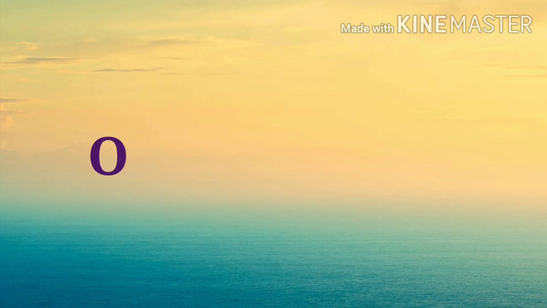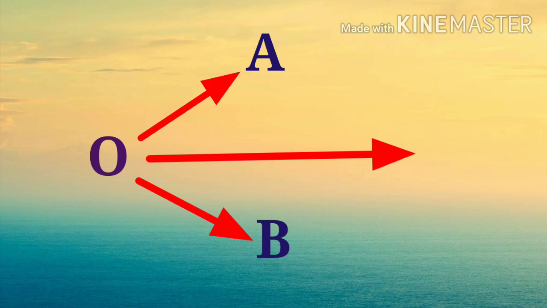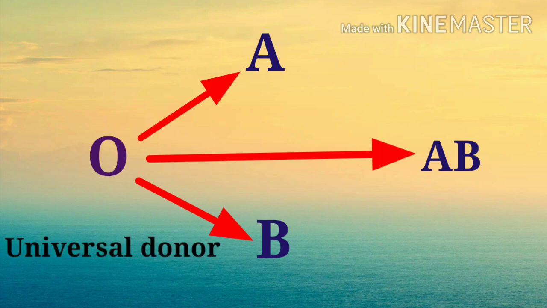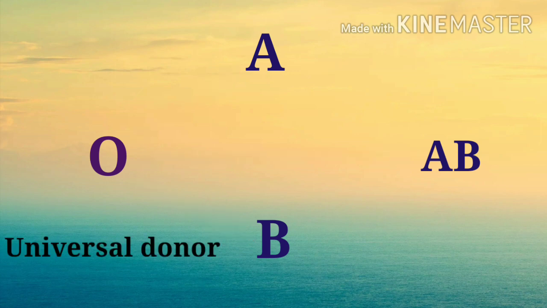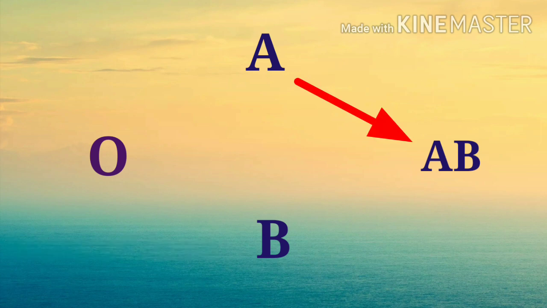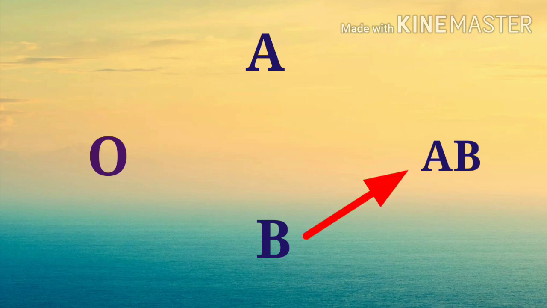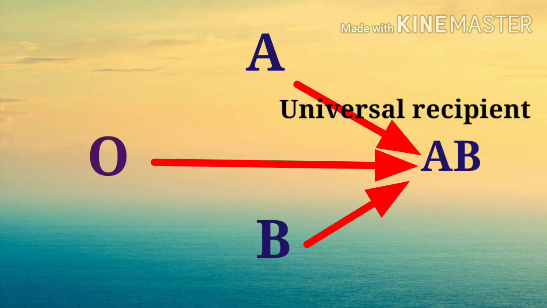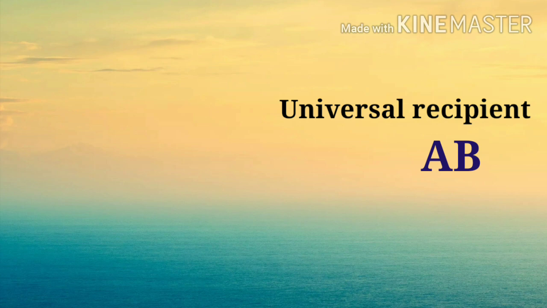Now, let's have a look at the possible blood transfusions which can be made by people of various blood groups. A person having blood group O can donate blood to O itself, blood group A, blood group B, and blood group AB. As blood group O can be given to all the blood groups, blood group O is called the universal donor. Blood group A can be donated to A itself and also to blood group AB. Blood group B can be donated to B itself and AB. As AB can receive blood from all the blood groups, blood group AB is called the universal recipient.